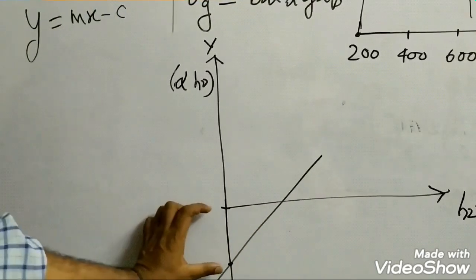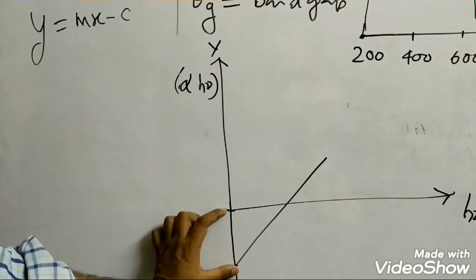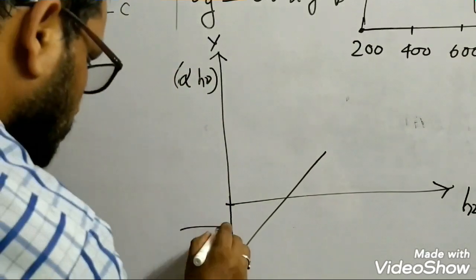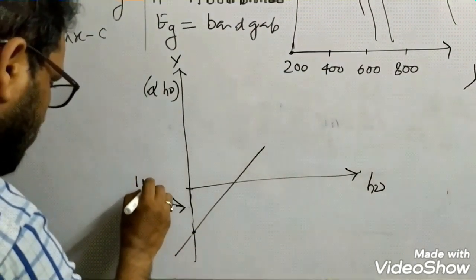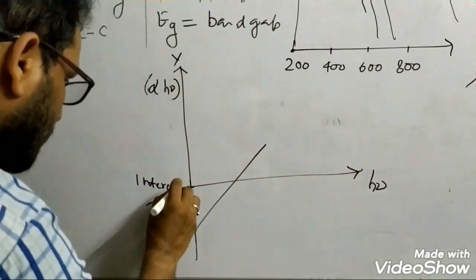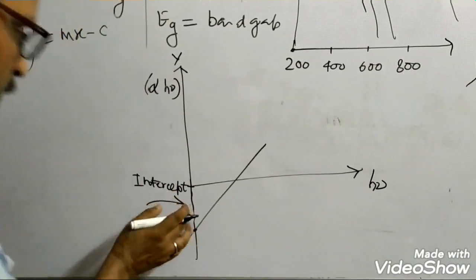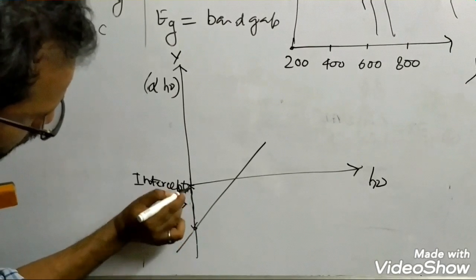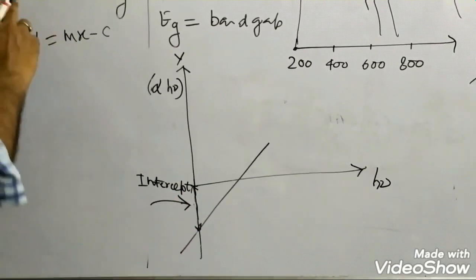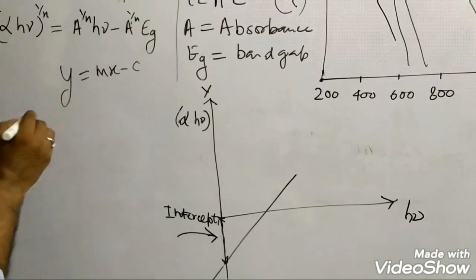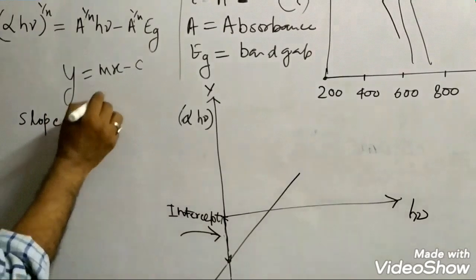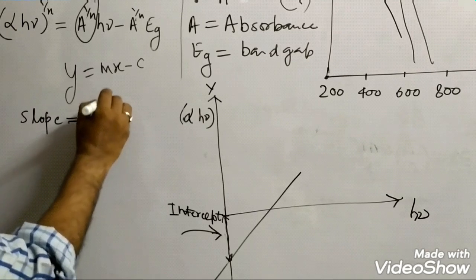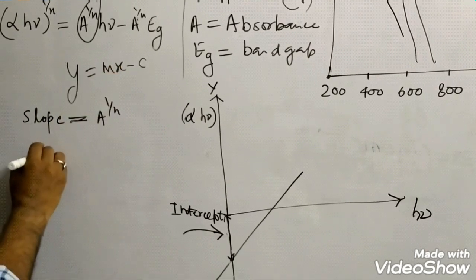So this is the intercept. This is the intercept made by this straight line on the y-axis. Intercept ये है, यहाँ से this is the intercept. अगर इस इक्वेशन को कंपेयर करो इससे, तो आपका स्लोप कितना आ रहा है? So slope, this is the slope. Slope is A to the power 1 by n, and intercept is how much?